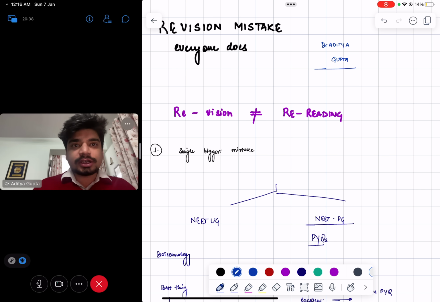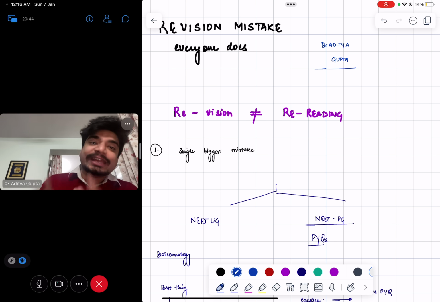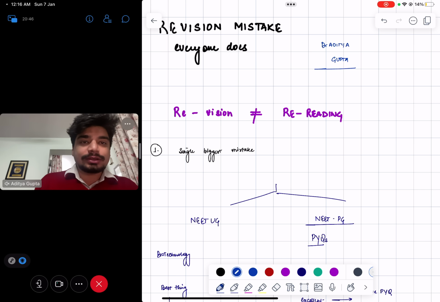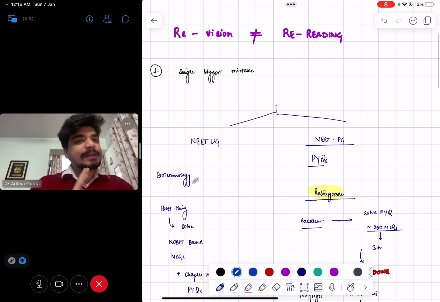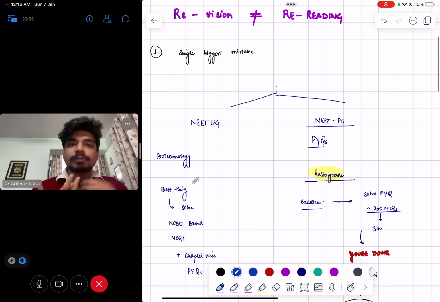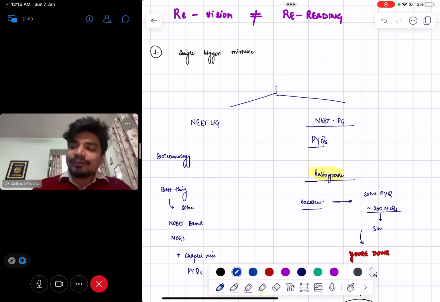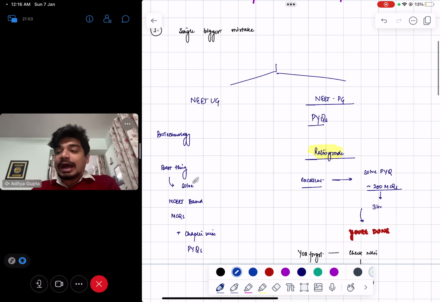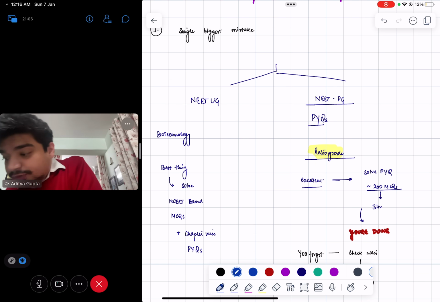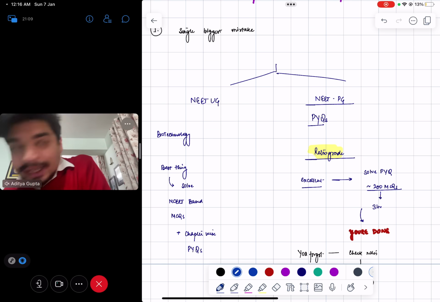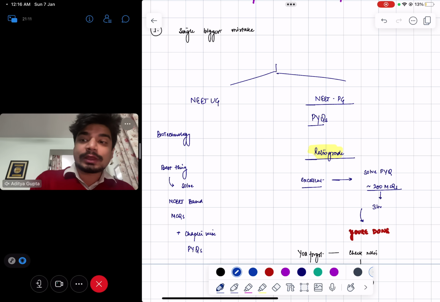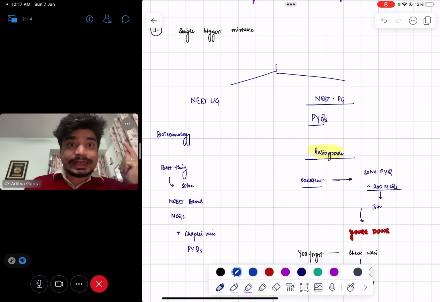The purpose of revision is to ensure that whatever you have read in the first go and tried to remember at that point of time, you retain it. So how do you revise? For example, for a NEET UG student, you have read the biotechnology chapter. You have already practiced MCQs. You have already given some mock test or some unit-based test in your coaching institute. If you now have to revise the biotechnology chapter, you cannot say, I'll open up the NCERT again and start to read from number one, each and every word again. You have done that type of reading already. Now, the simple way to revise quickly is simply doing the MCQs related to the chapter.